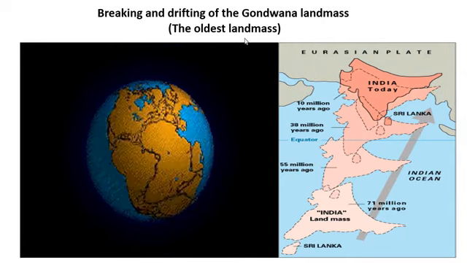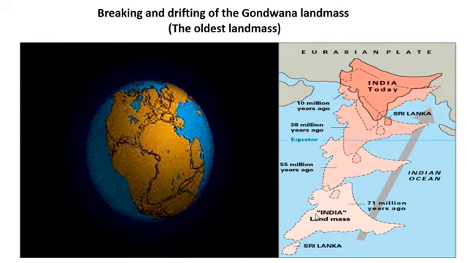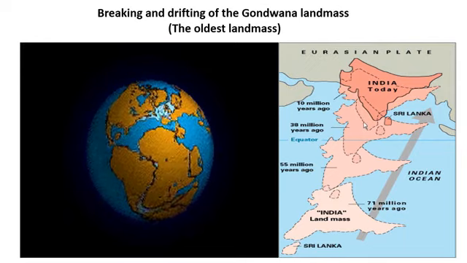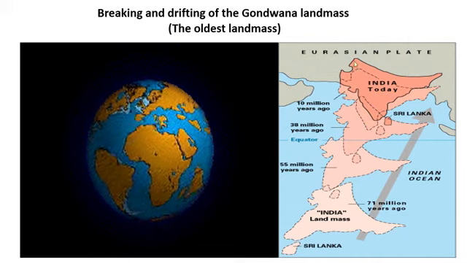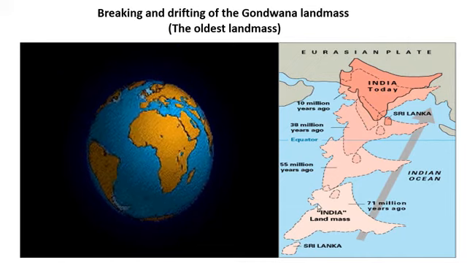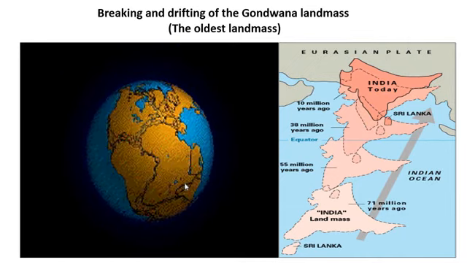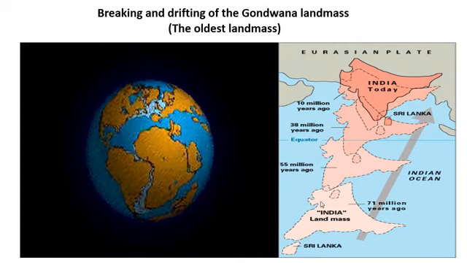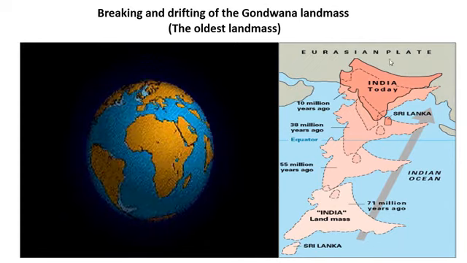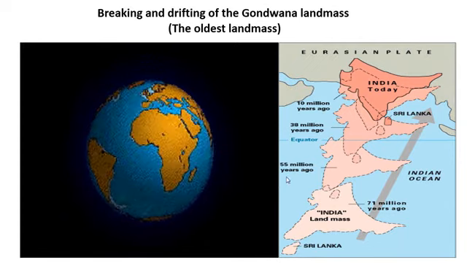This is the oldest landmass by which India has been formed. By this, India is attached to the Eurasian plate. It is clear from this figure. After breaking and drifting, it goes and attaches to the Eurasian plate, which we see at the present time.